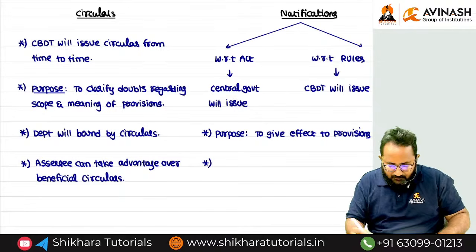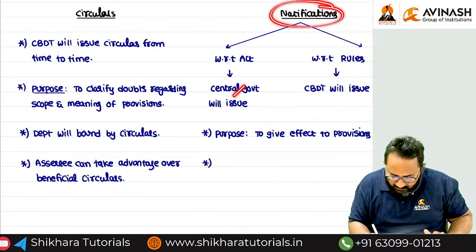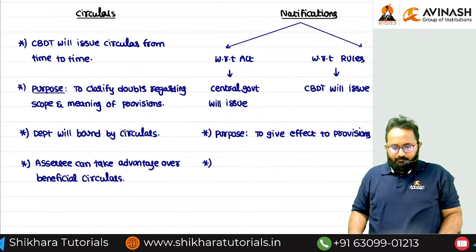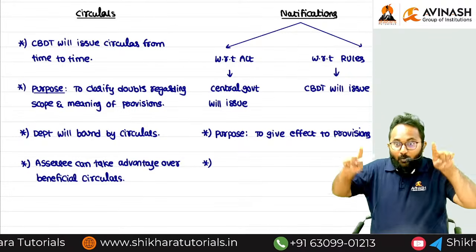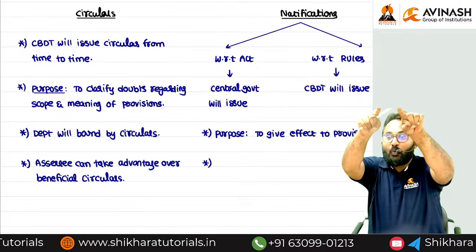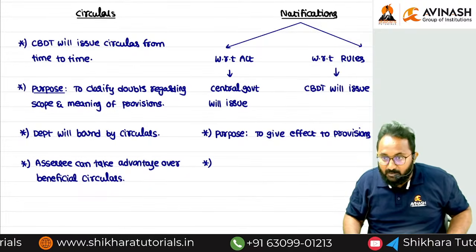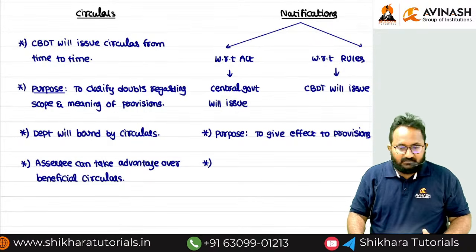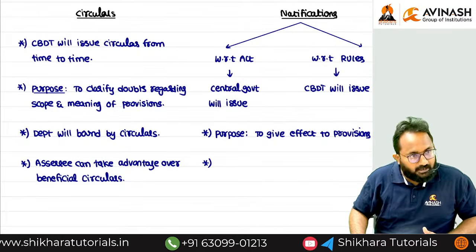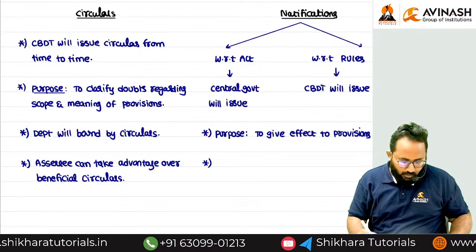if they give the notification, who can give the notification? Central government or CBDT. If they give the notification, both parties are bound by the notification. Both parties means the assessee as well as the department. So please try to write it down.